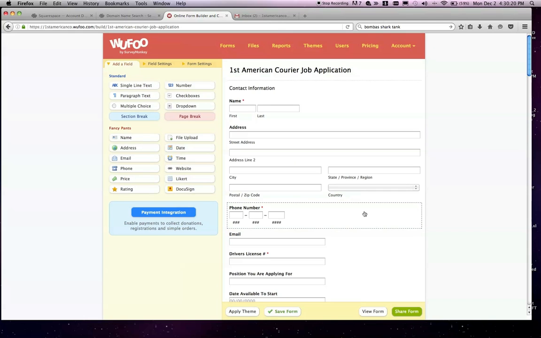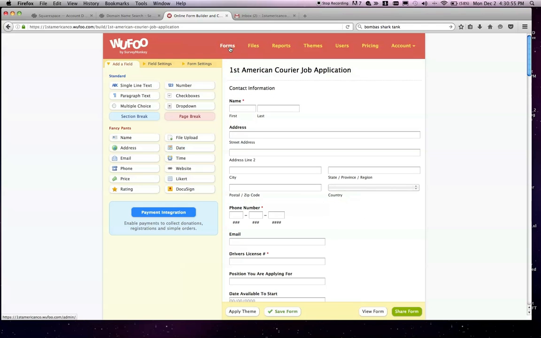I want to make sure you understand that if you add anything to this specific form, it's not going to be reflected on the website, because you have to actually pull the code from this and put it on the website to make any kind of form changes. If you find the need to do that, I suggest running it by me. Give me a call, and then I can pull the code off and put it in there. It is not the easiest thing to do, so just give me a buzz if you have anything that you want to add to this down the line.